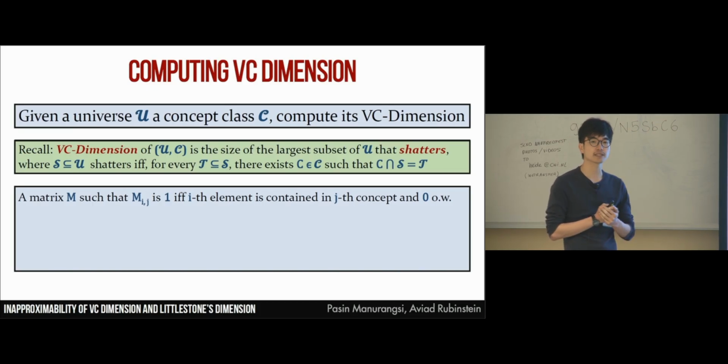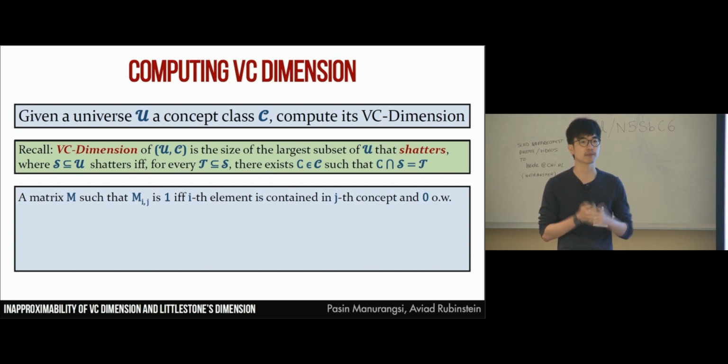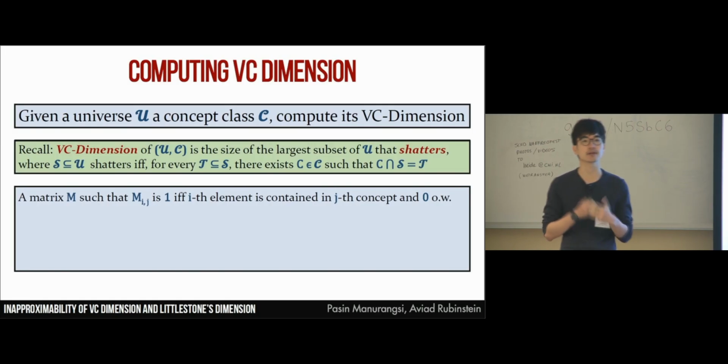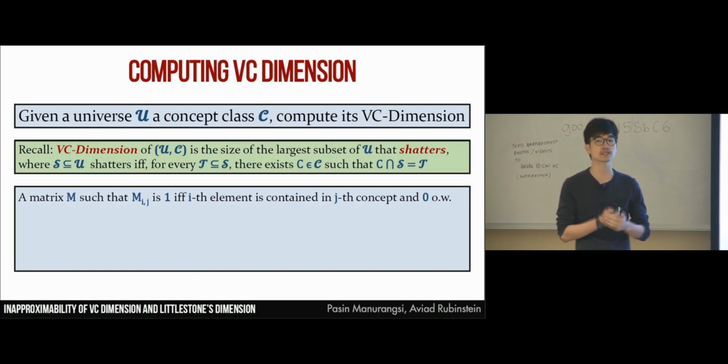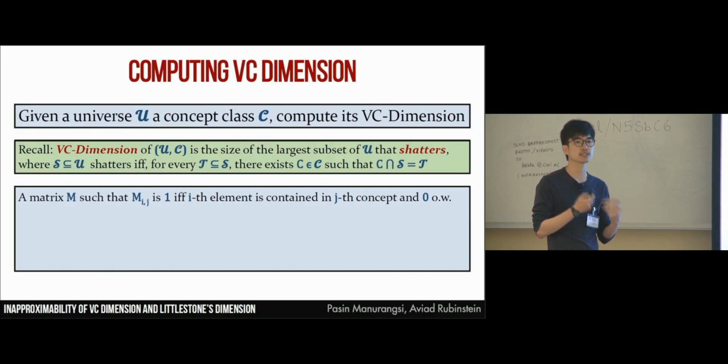In our work, we consider the case where the input is given to us as a matrix, where the ij entry is 1 if and only if the ith element is contained in the jth concept. Note that the size of the input here is the size of this matrix, so just the number of elements times the size of the concept class.